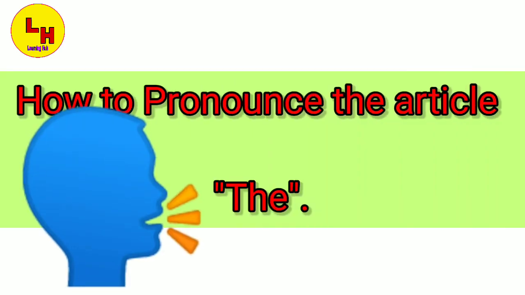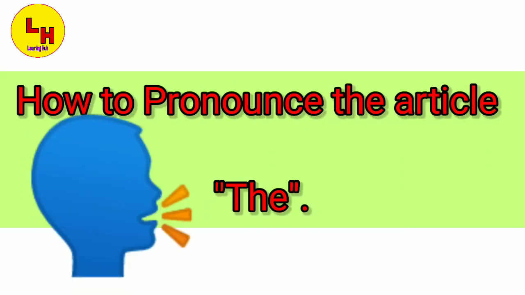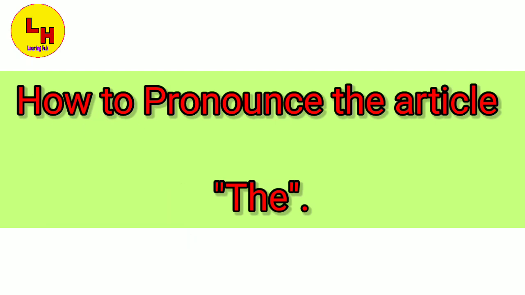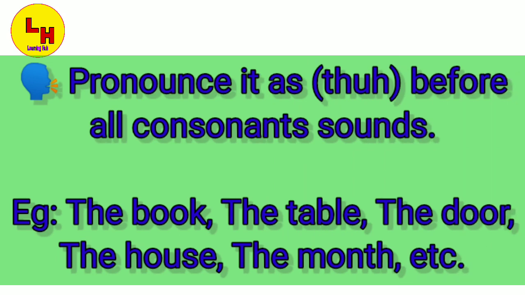So finally we move towards our last topic, that is how to pronounce the article the. Many of us have confusion in it. Let us be clear. Pronounce it as the, THUH, before all consonant sounds. For example, the book, the table, the door, the house, the month, etc. Before words having consonant sounds, the is pronounced thuh.